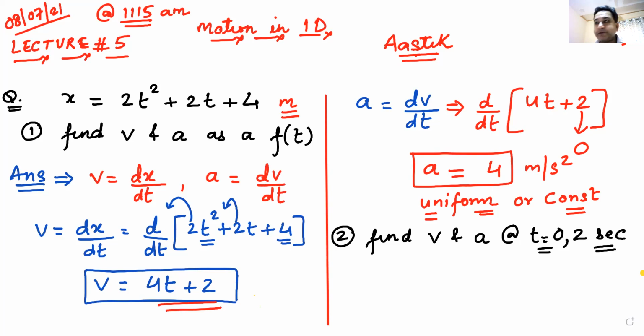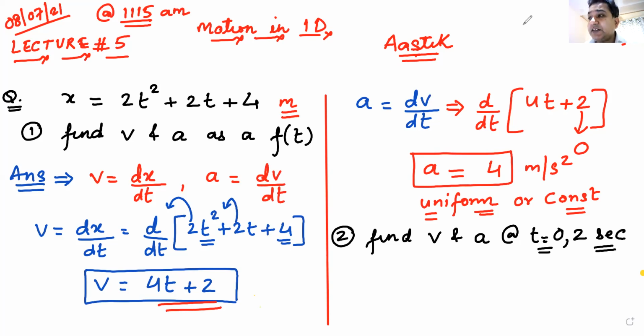Shnavi. Anyone with an answer? Velocity and acceleration at t is equal to 0 and t is equal to 2 seconds. Do you want a hint? It's very simple, beta. Just put the value of time.